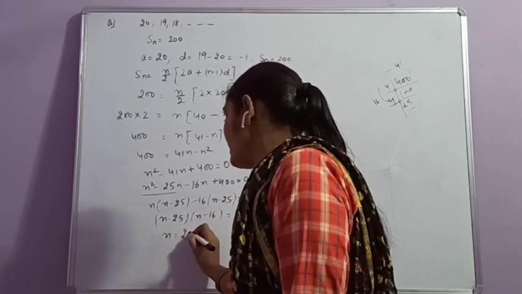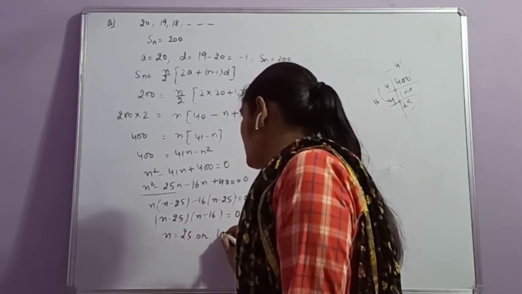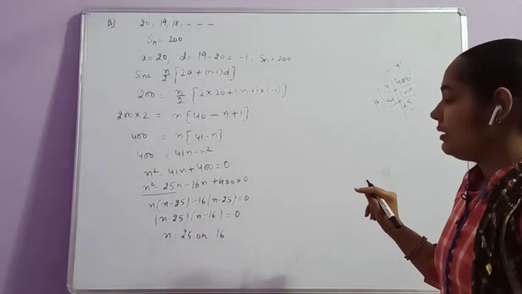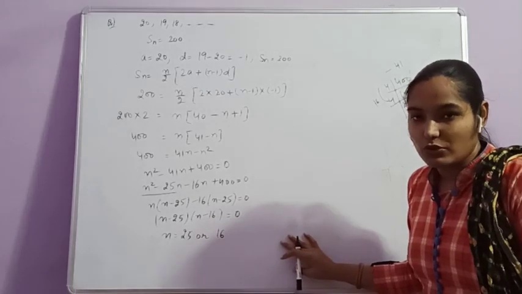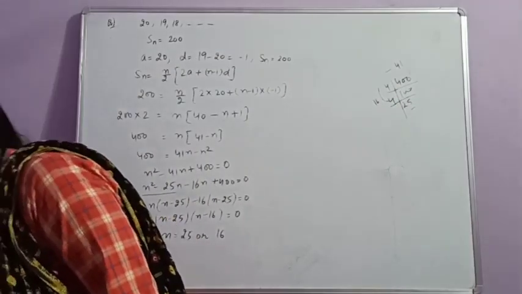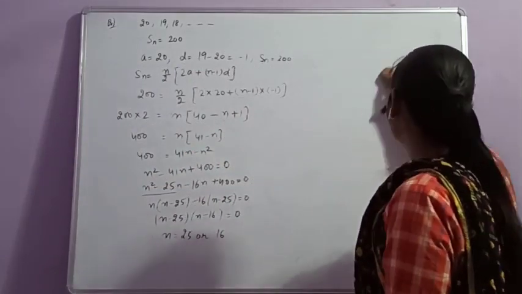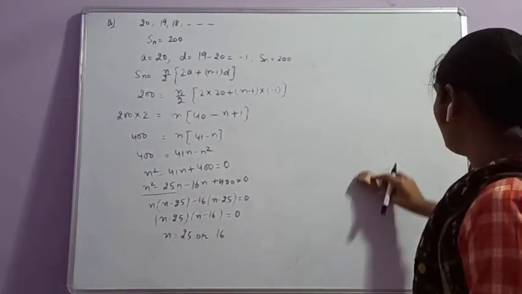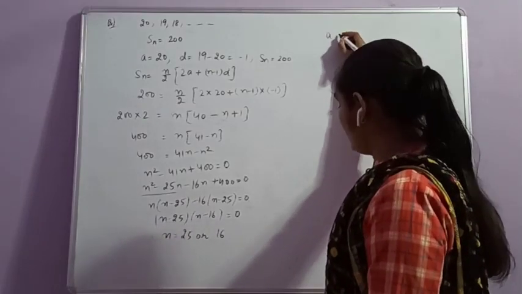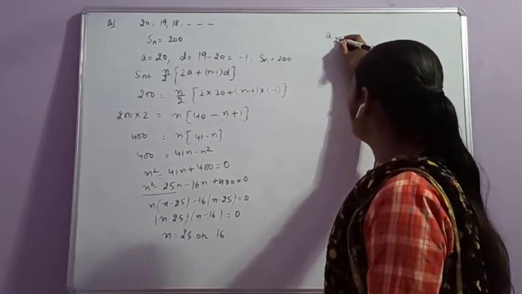n is 25 or 16. We have to find out the number of logs in the top row. So n is either equal to 25 or 16. Both values are not possible. So we find an, the number of logs in the nth row, that is 25.